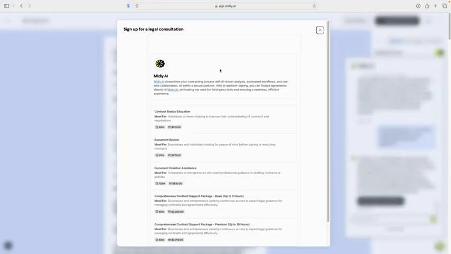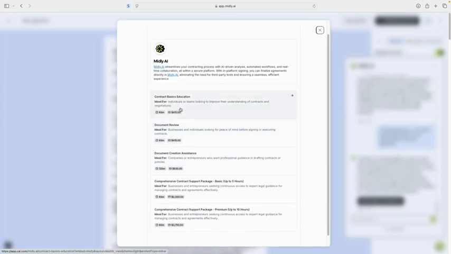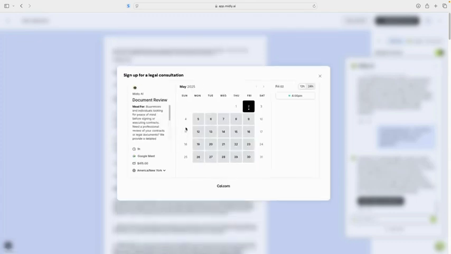From confusion to clarity in under 7 minutes, Midly.ai doesn't just analyze contracts, it helps you fix your workflow because your time is too valuable to spend wrestling with red lines.